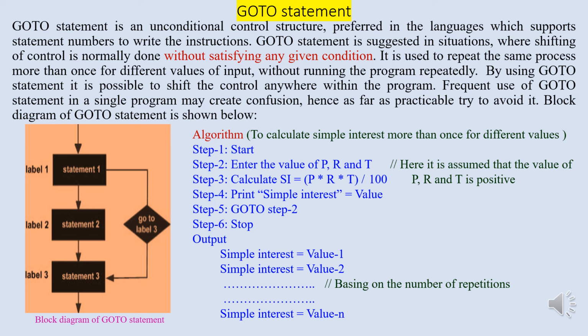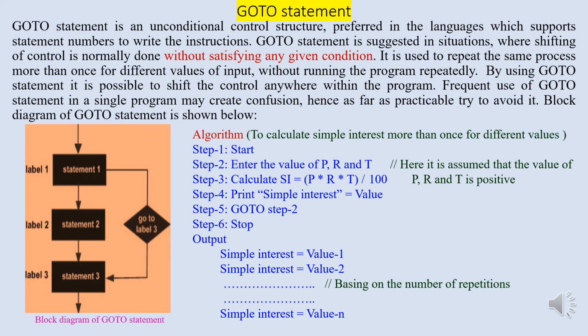Frequent use of goTo statement in a single program may create confusion. Hence, as far as practicable, try to avoid it. Block diagram of goTo statement is shown below. In the adjacent diagram, when statement 1 encounters, control will directly shift to statement number 3 by leaving the statement 2 as there is an instruction to go to statement number 3.